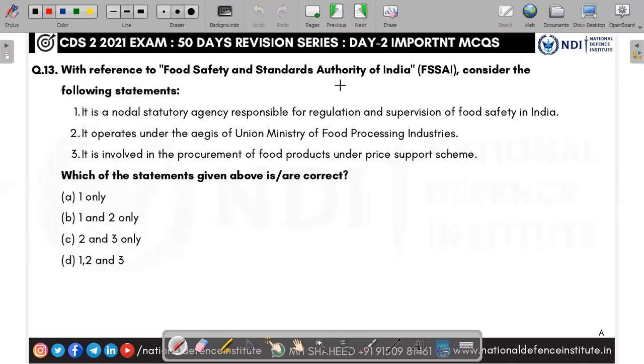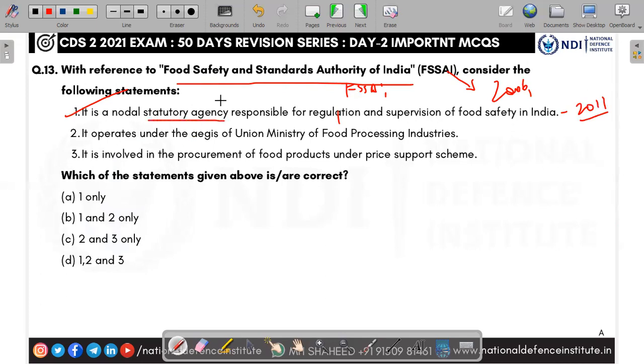Next, with reference to the Food Safety and Standards Authority of India, consider the following statements. FSSAI is a nodal statutory agency responsible for regulation and supervision of food safety in India. Yes, the first statement is right. The act was passed in 2006 and the organization was established in 2011. This organization is a statutory agency because it is created by law, the Food Safety and Standards Act of 2006, and it was created officially in 2011.